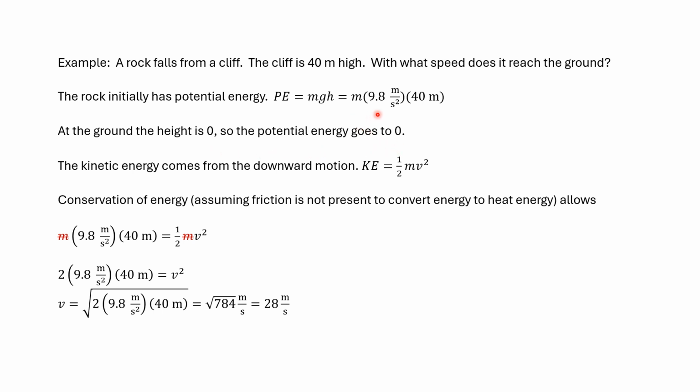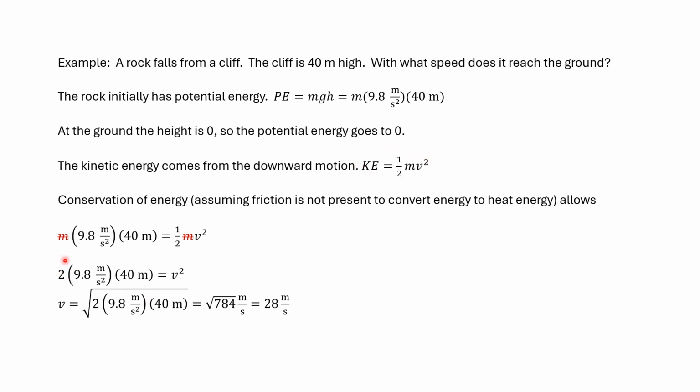So we start with potential energy, and it is converted to something. The something is kinetic energy. The rock speeds up as it goes down, and that equation is 1/2 mv squared. So we had 0 kinetic energy at the top of the cliff, and all potential energy, and we go to 0 potential energy at the bottom and all kinetic energy.